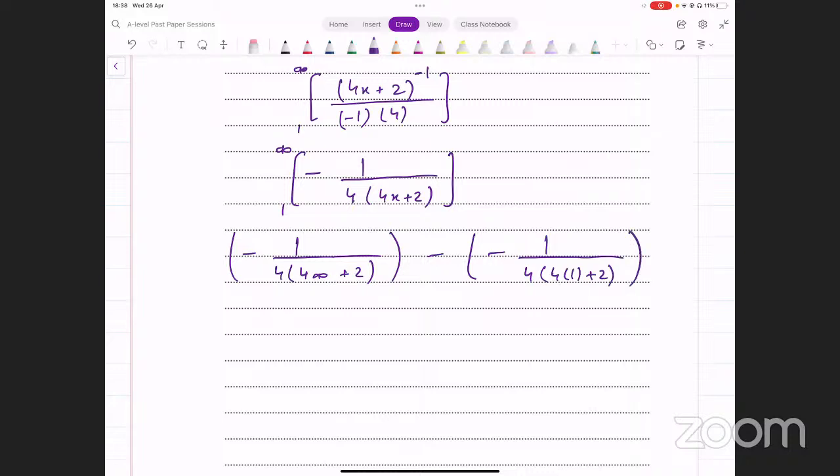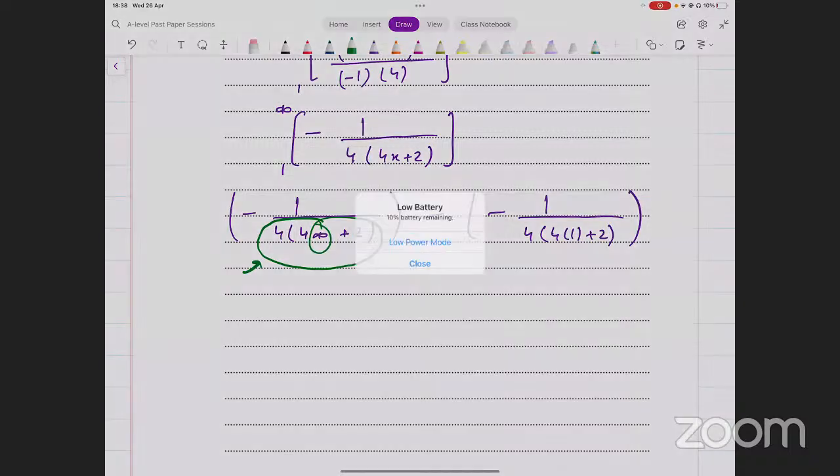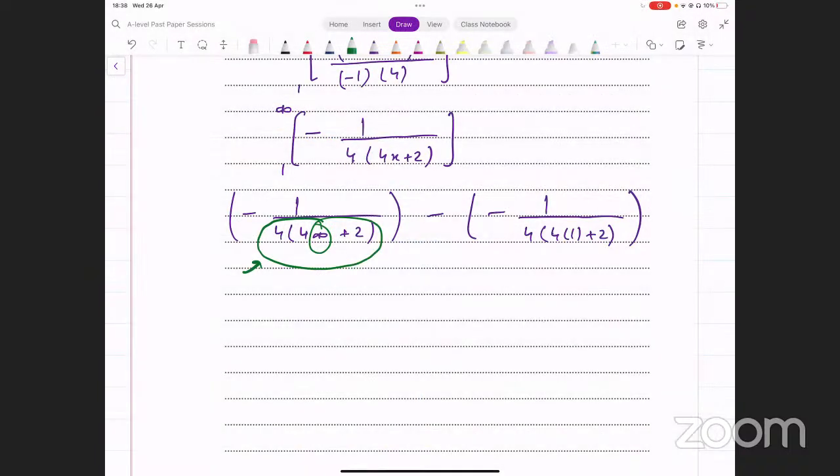All right, अब हम देखते हैं कि इसको कैसे evaluate करेंगे. You can either think of it logically. आप देखें minus 1 over this expression. अभी देखिए 4 into 4 times infinity plus 2, जब infinity आ गया इसका मतलब है ये बहुत ही बड़ा नंबर है. So 1 over an extremely large number, 1 divided by an extremely large number, that is just going to be something very close to 0, and it's going to actually approach 0. Okay, so denominator में बहुत बड़ा नंबर आ गया है, तो ये पूरी की पूरी टर्म क्या हो जाएगी? ये 0 हो जाएगी. It's going to go towards 0.